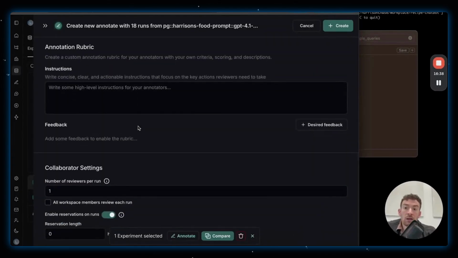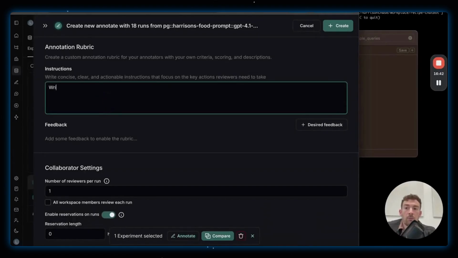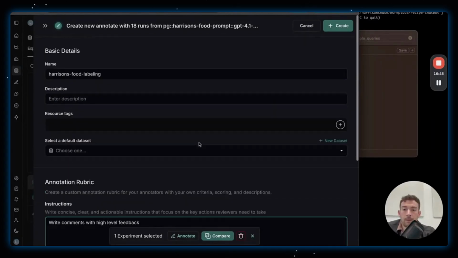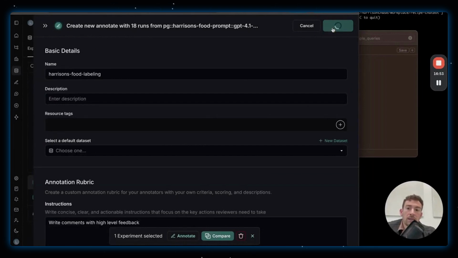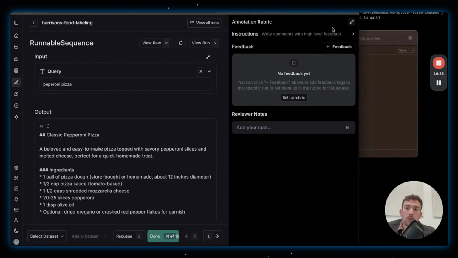If I wanted to, I could give it some instructions for folks. For now I'm just going to say, write comments with high level feedback. And then let's create this. After it creates it, I'm brought here. This is the annotation queue.